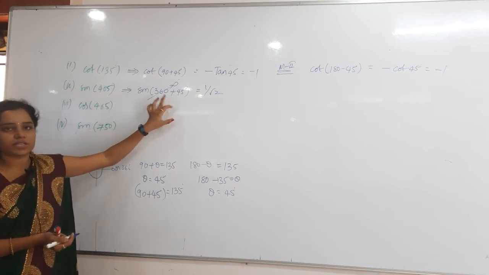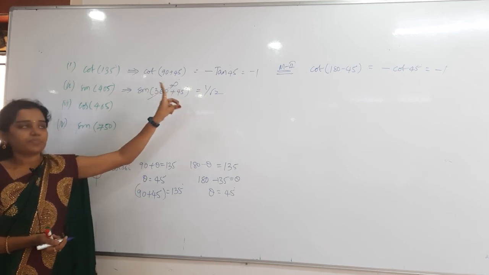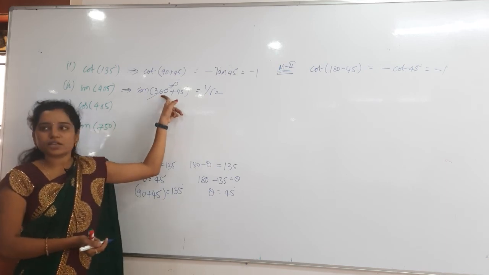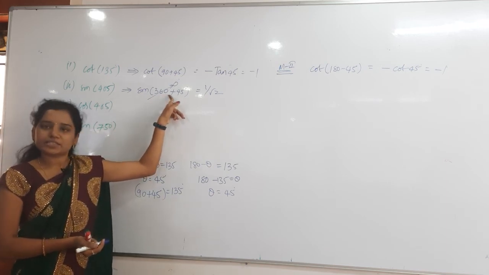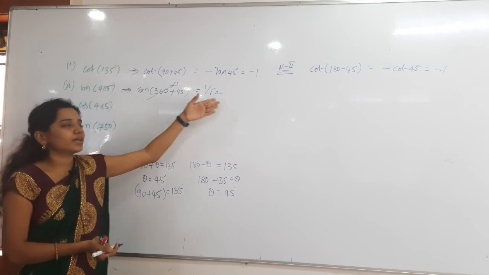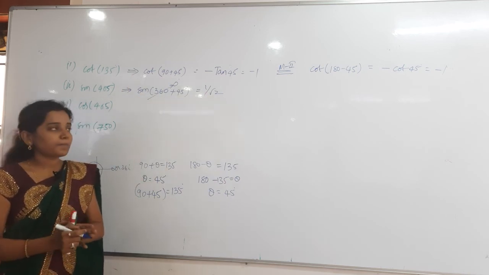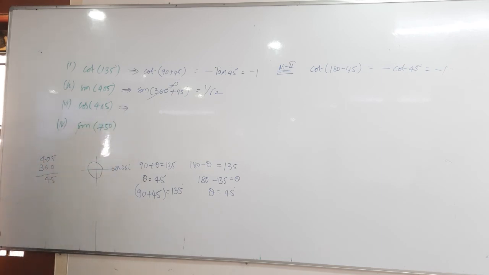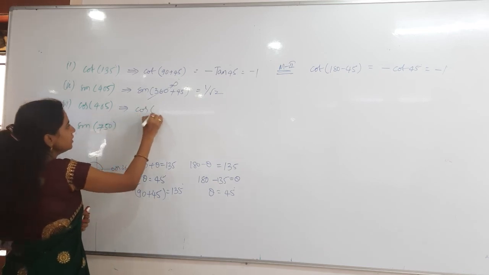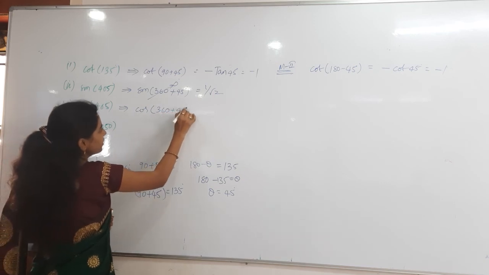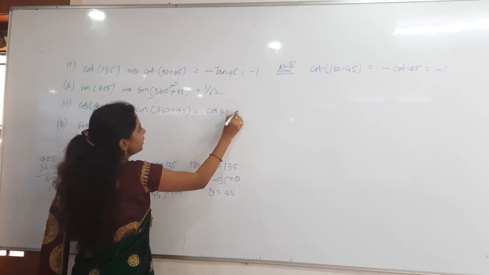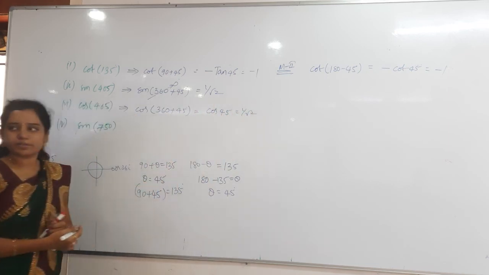You understand, right? Otherwise, if you want to check the quadrants: sin 360 plus theta. 360 plus theta means first quadrant. In first quadrant, sin will be positive only. And then sin 360, same function or opposite function? 360, same function. So sin 45, again 1 by root 2 only. Okay? Then after that, cos 405. What will you get? By seeing it itself, you have to tell the answer. 1 by root 2 again. Cos 45 only you will get. So cos 360 plus 45 degrees is simply cos 45, which equals 1 by root 2 again.